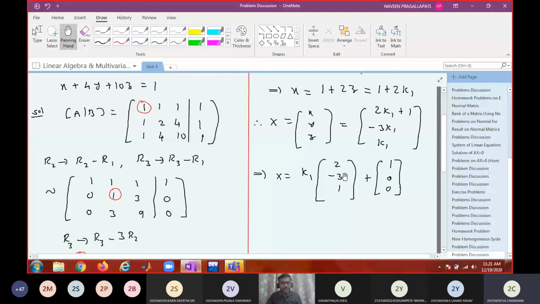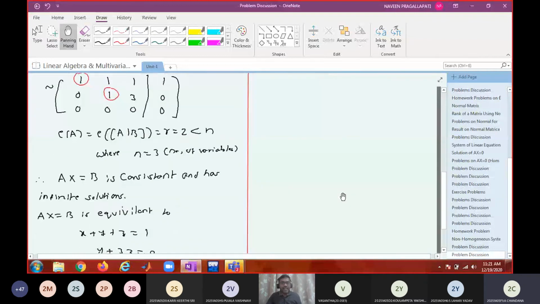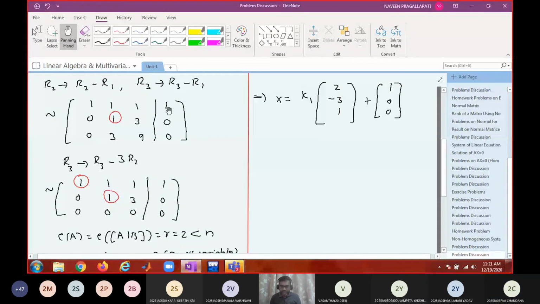Is this a solution? You are telling one independent solution is (2, minus 3, 1). The other independent solution is (1, 0, 0). Let us check whether these are actually solutions or not. Forget about independence. First, they have to be solutions.